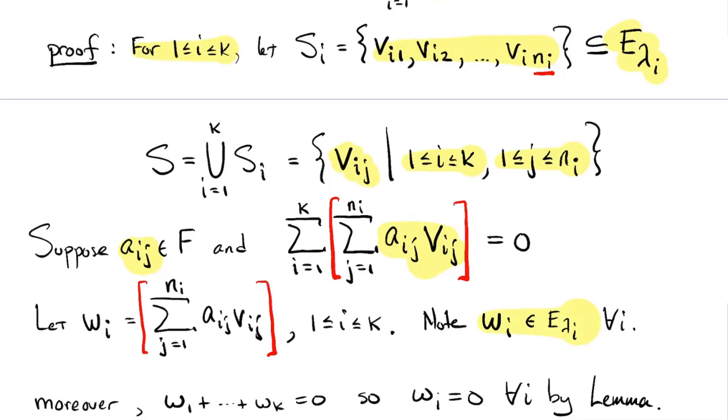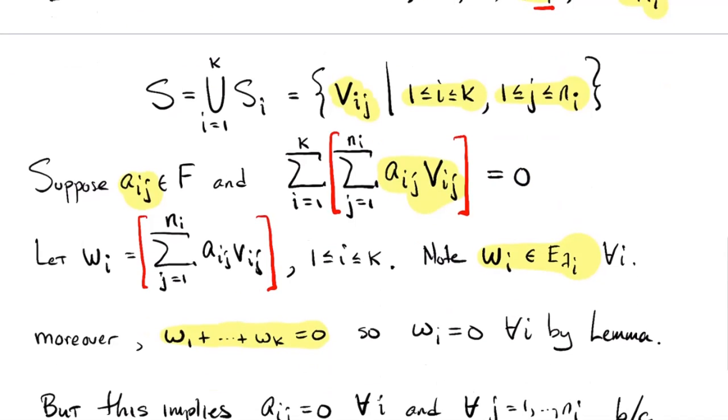That's because v_ij for a fixed i all come from E sub lambda_i, and E sub lambda_i is a subspace. Take scalar multiples of vectors from a subspace and sum them, you stay in the subspace. Okay, and then this equation is just saying that the sum as i goes from 1 to k of W_i is equal to 0. So that's what I'm writing down here. That sum is equal to 0.